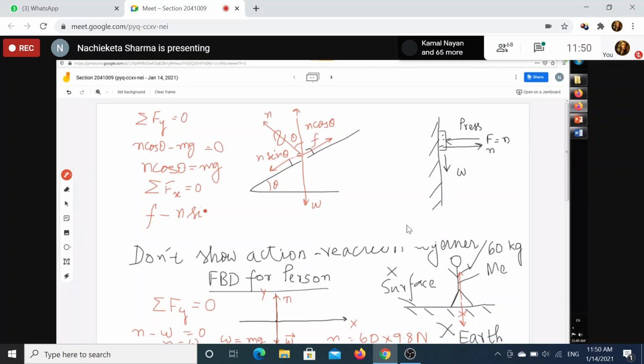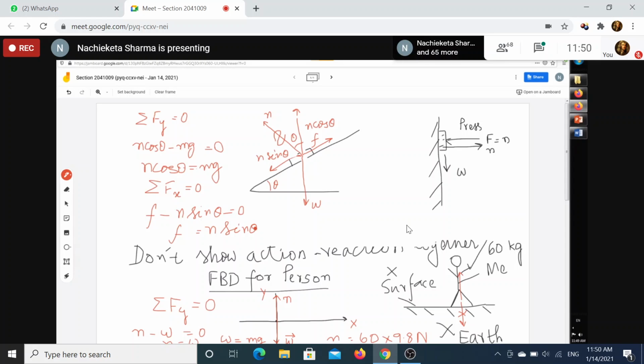So I will write F is equal to N sin theta. So your frictional force is now equal to N sin theta.